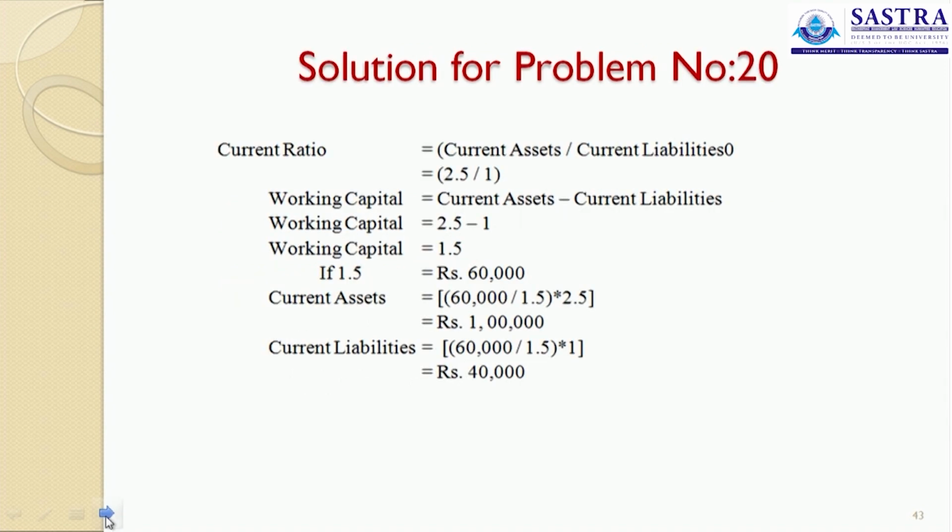See to it. Current assets divided by current liabilities is your current ratio. Then working capital is 1.5. If 1.5 is 60,000, what is your current assets? So, 60,000 divided by 1.5 into 2.5, that is 1 lakh rupees. Current liability is 60,000 divided by 1.5 into 1, that is 40,000. You can also verify here, working capital is 1 lakh minus your 40,000, that is your 60,000. You will get your 60,000 here.